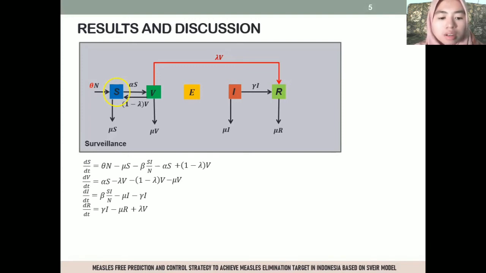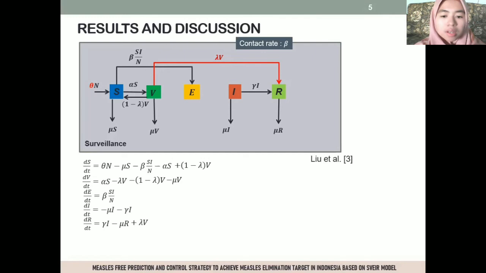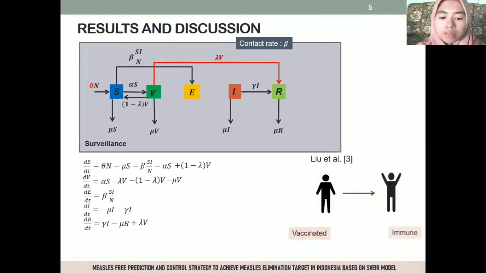If the contact rate is denoted as beta, then the number of susceptible individuals that become suspected is beta S I over N. Referring to the research of Liu et al., individuals who have received the vaccine do not immediately get immunity to the disease, but need time to achieve permanent immunity.